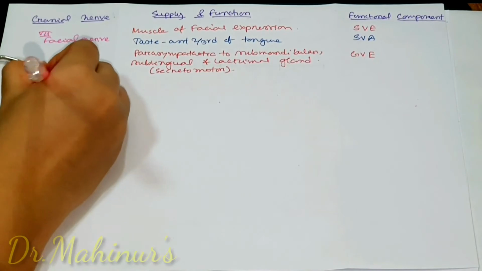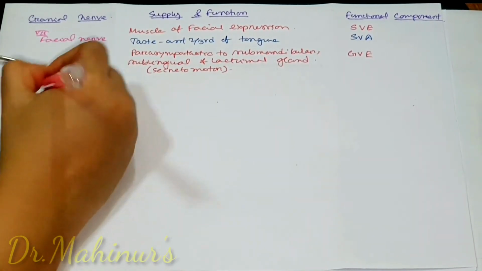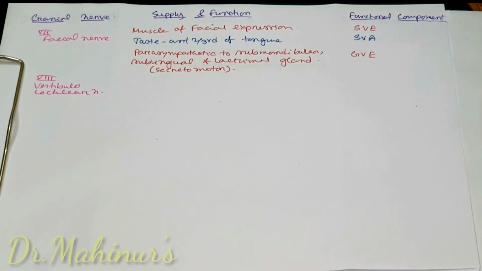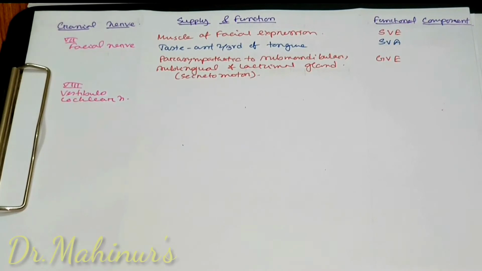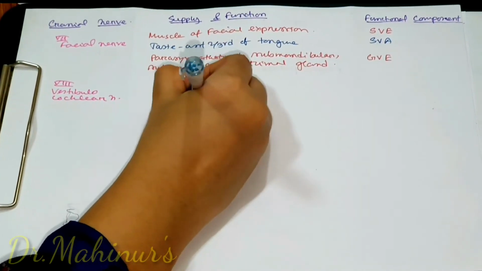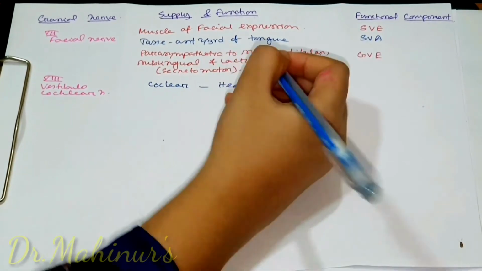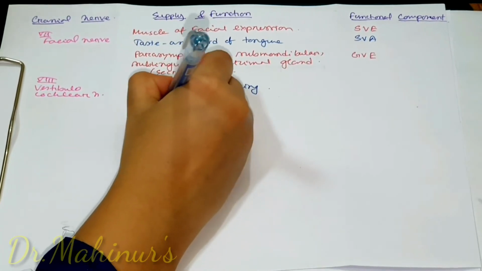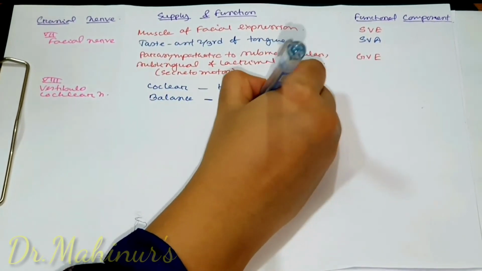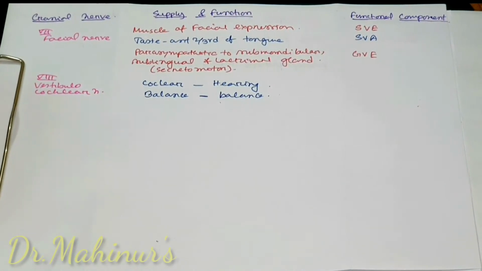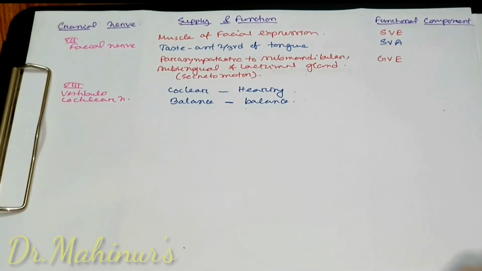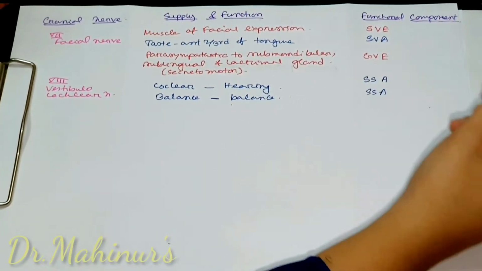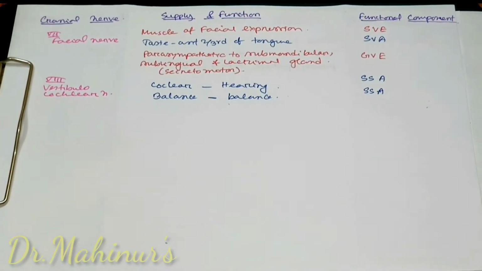Now number 8 cranial nerve, the vestibulocochlear nerve. It has two parts, the vestibular part and the cochlear part. The cochlear part is concerned with hearing, and the vestibular part is concerned with balance. The vestibulocochlear nerve is purely sensory, and as it is concerned with special sensation like hearing and balance, its functional component is special somatic afferent.